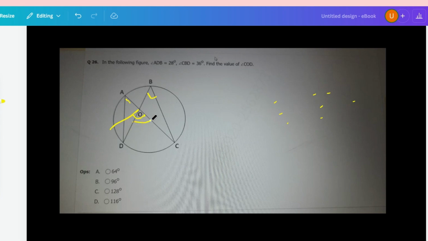This is the logic. So the angle which is lesser than 90 degrees will be the answer. Okay, so this is the correct answer. So as you can see, this can be 45 degrees, so this must be greater than 45 degrees.